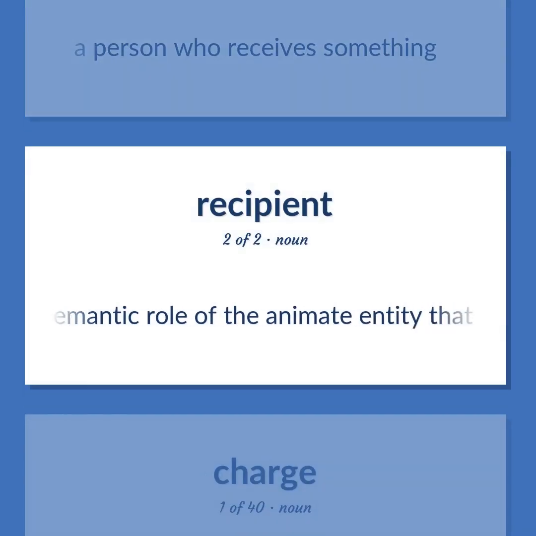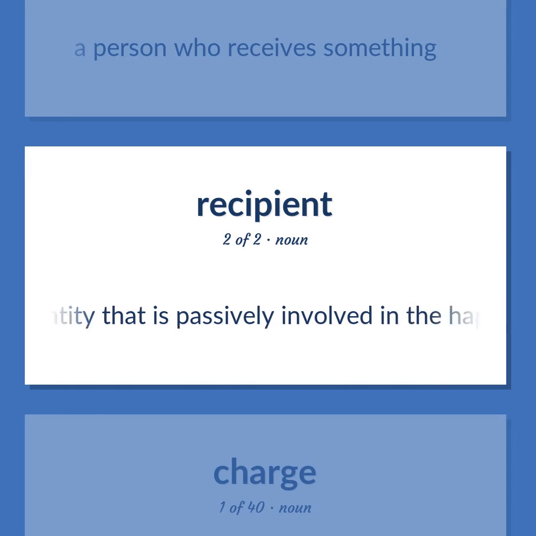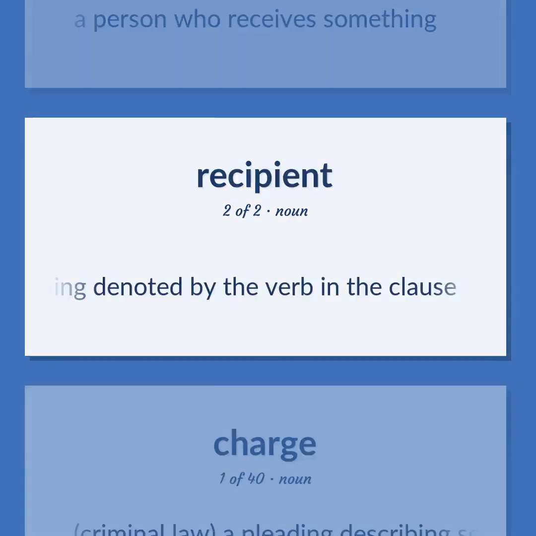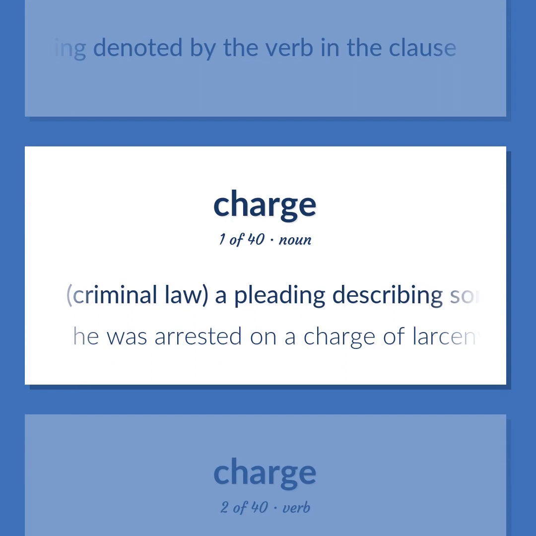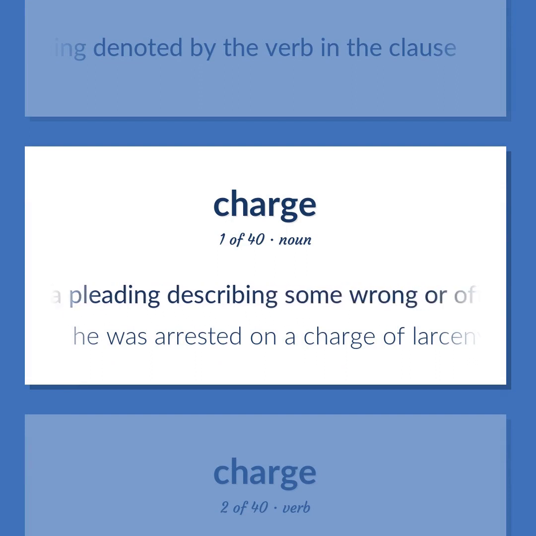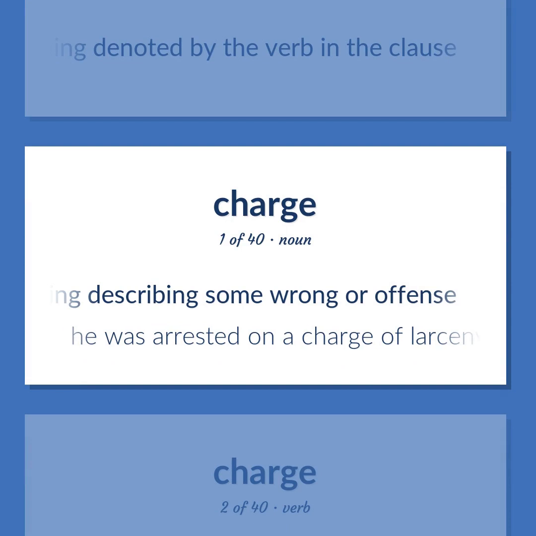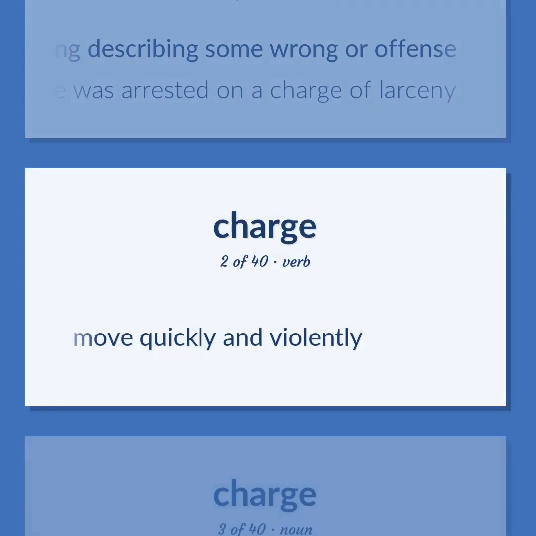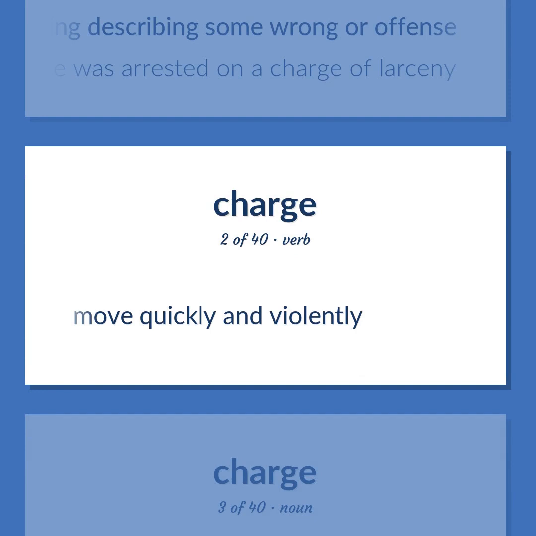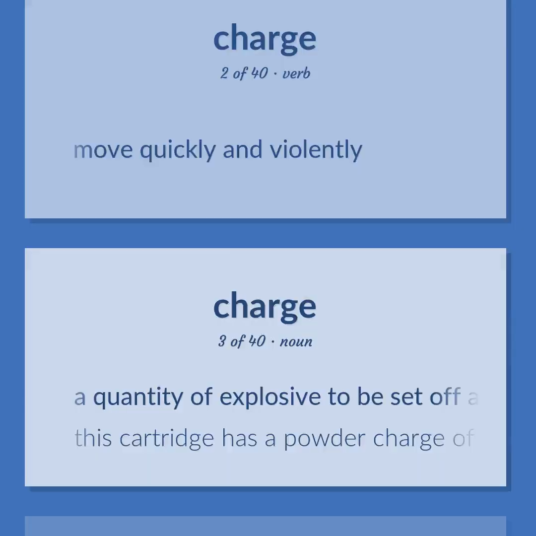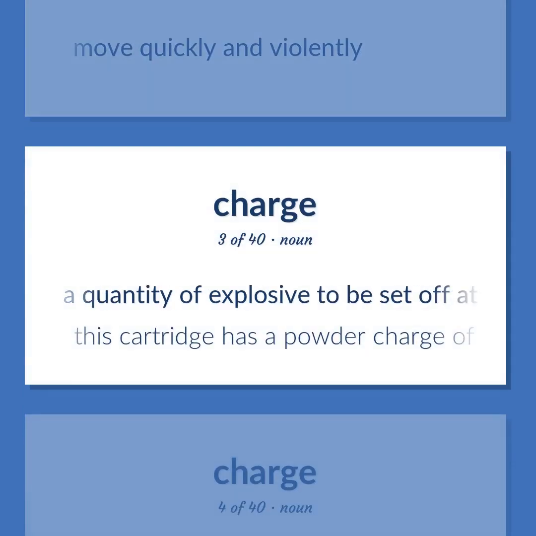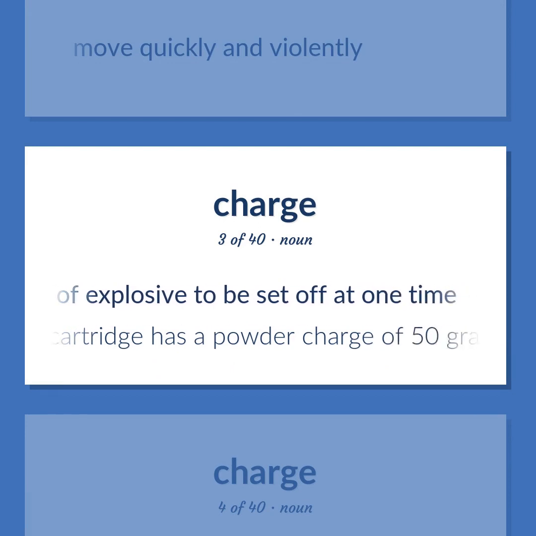The semantic role of the animate entity that is passively involved in the happening denoted by the verb in the clause. Criminal law. A pleading describing some wrong or offense. He was arrested on a charge of larceny. Move quickly and violently. A quantity of explosive to be set off at one time. This cartridge has a powder charge of 50 grains.